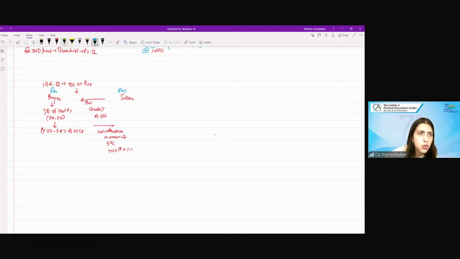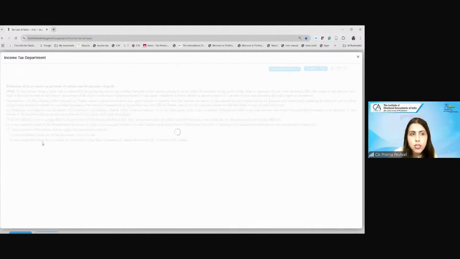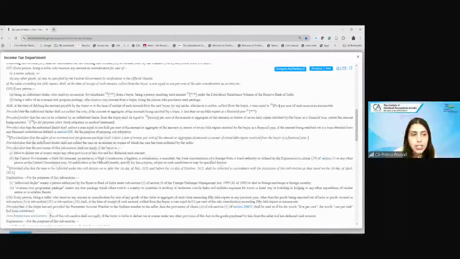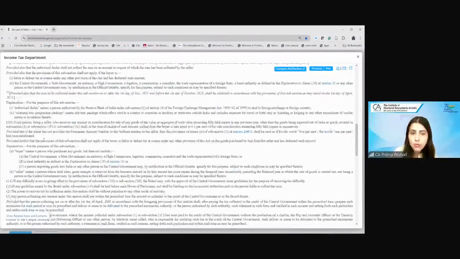There is another provision which is also applicable over here: TCS. If you see here, they are talking about 206C(1H). This is TCS. Now, what is TCS? TCS is tax collected at source.